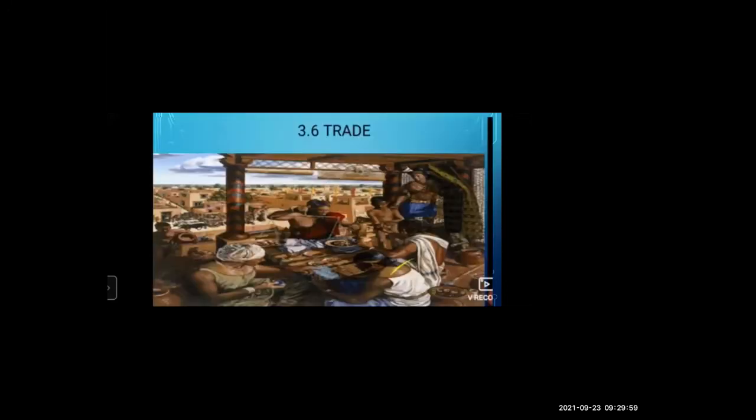Now we'll see about the trade. Trade means what? It is the activity of buying and selling or exchanging goods or services. That is called trade. Trade means vyapar. Trade consists of import and export. Import means to bring into our country from another country. For example, if I bought a purse from Russia, that purse will be imported for me. That is my imported purse.